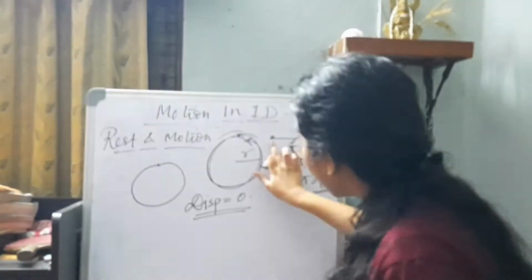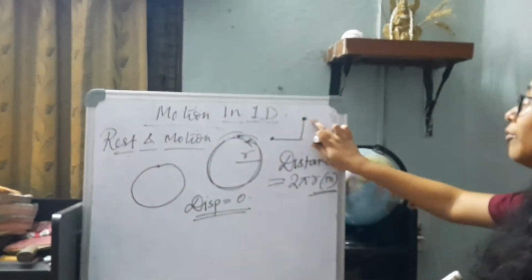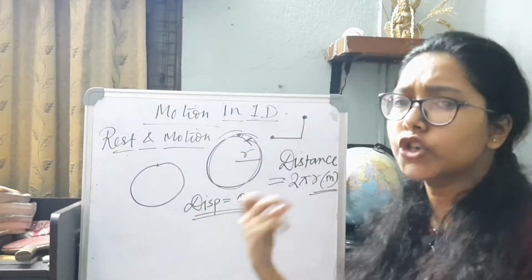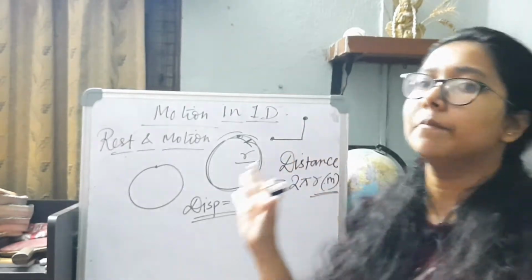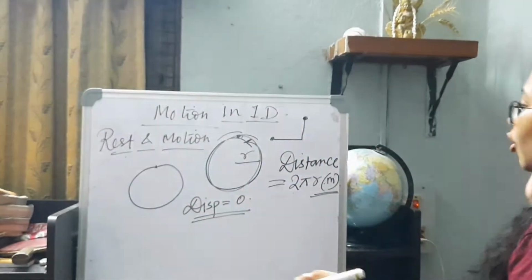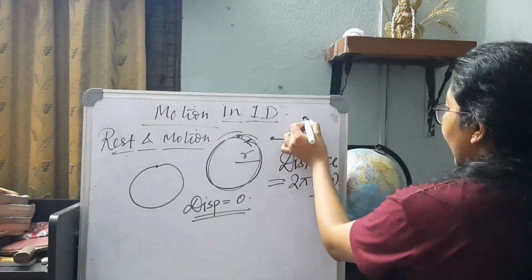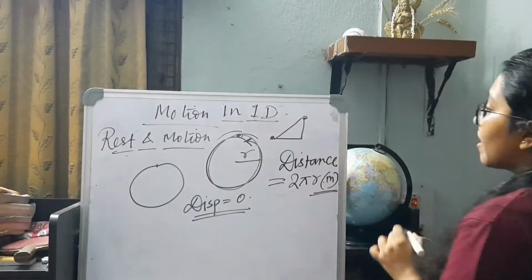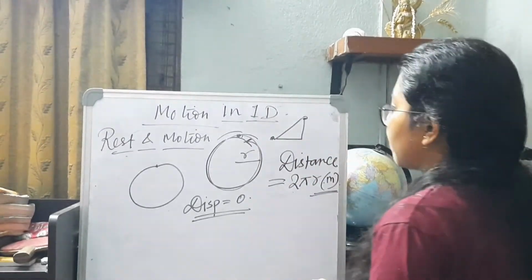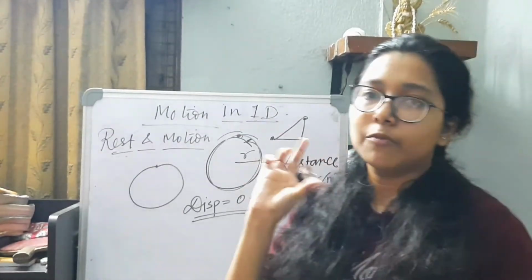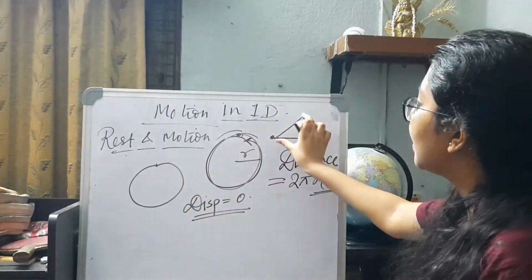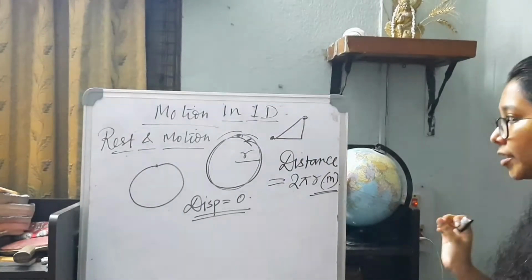That is, this was the initial position, this was the final position. So what can be the shortest possible path? In general, shortest possible path means the perpendicular distance. But here we can see the line joining these two points directly is the shortest possible path. So the line joining the initial and the final position directly is the value of the displacement.